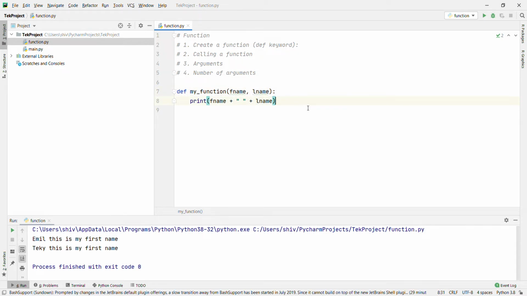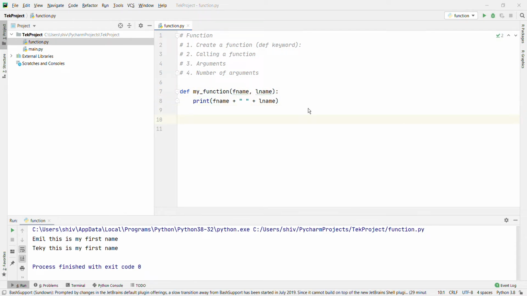Let's call my function with Take and Solution. What will happen? It will be called with 2 arguments, Take and Solution, and the called function receives first name and last name.